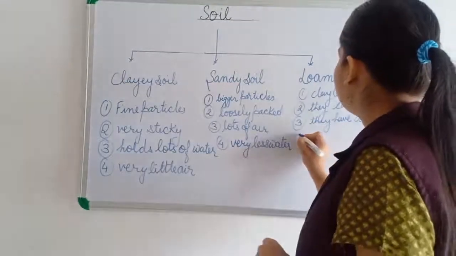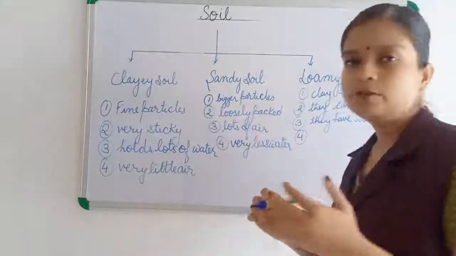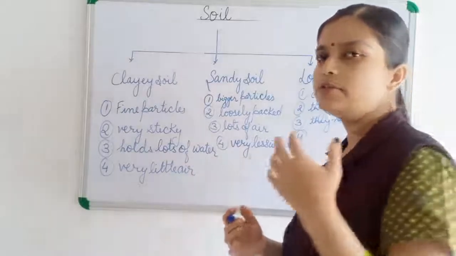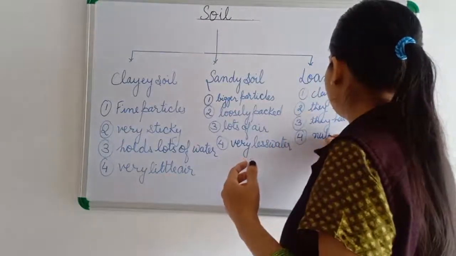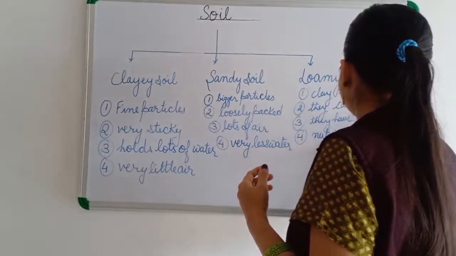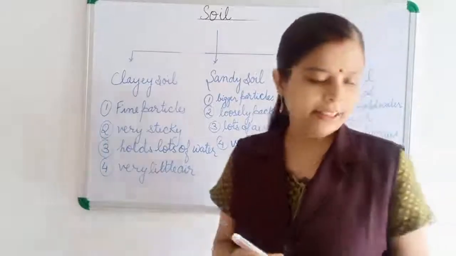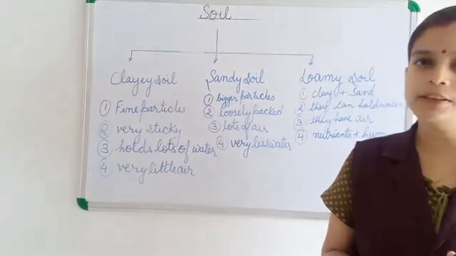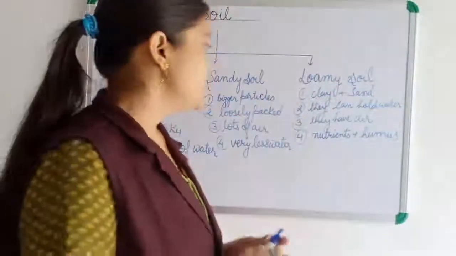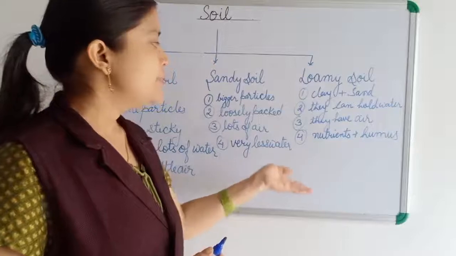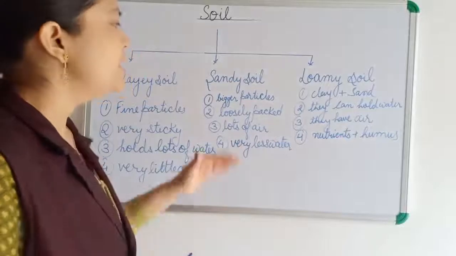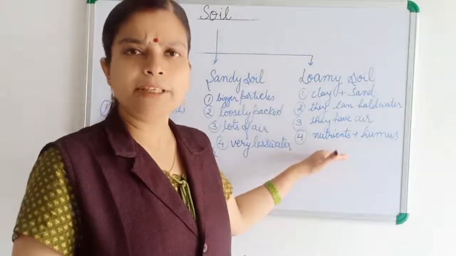And then some loamy soil is mixed with humus. They are having material which is very nutritious, plus humus also mixed with it. Humus, you know now what is humus? Dead and decaying plants and animals form humus and it makes the land fertile. It increases the nutrients of the soil, that humus only. So it is the best soil for growing plants.